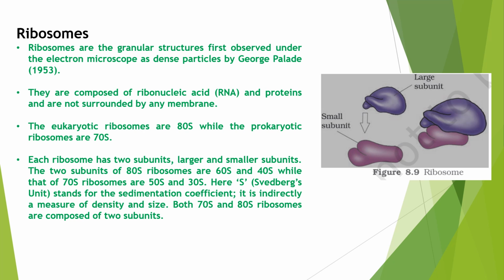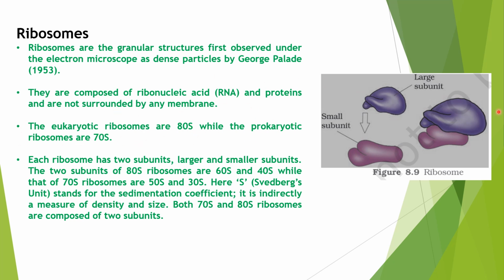Now let's discuss ribosomes. Ribosomes are actually granular structures. They were first observed under the electron microscope by a scientist named George Palade in the year 1953. The composition of ribosomes is RNA and proteins. They are not surrounded by any membrane; they are membraneless. The eukaryotic ribosomes are 80S, as we are discussing just now, and prokaryotic ribosomes are 70S.